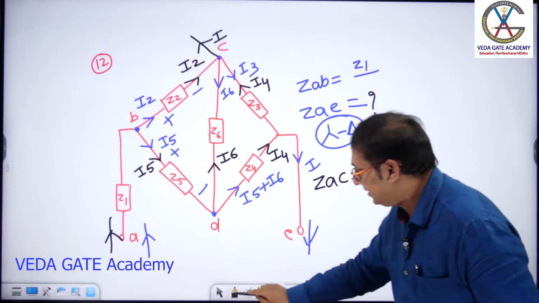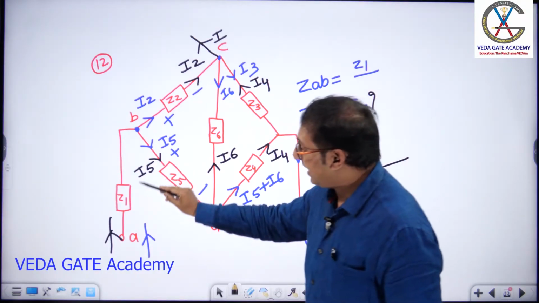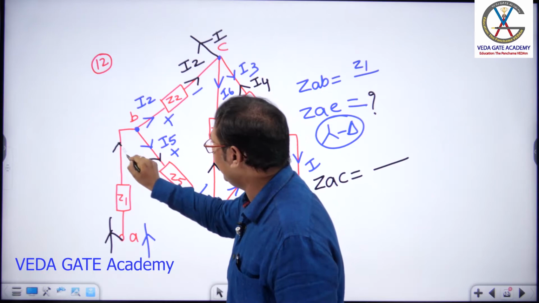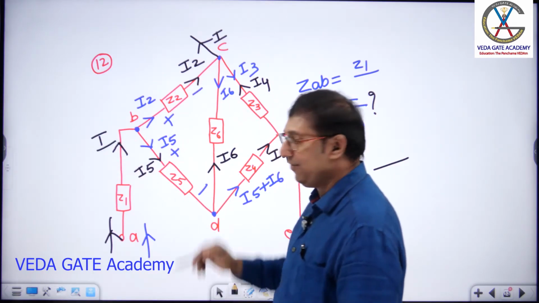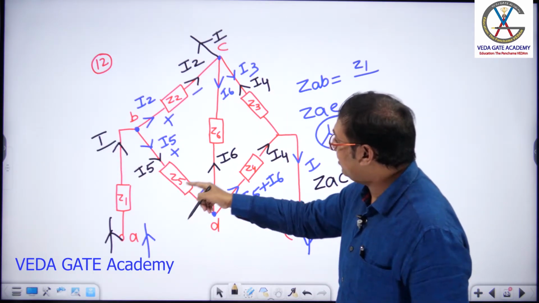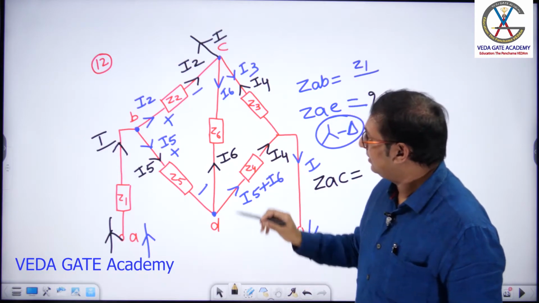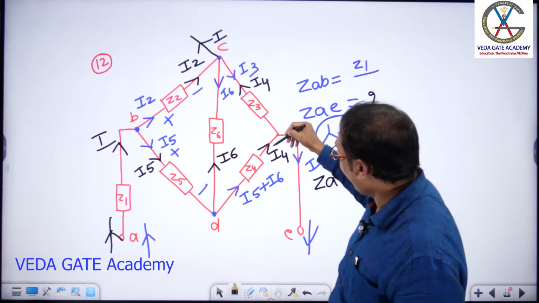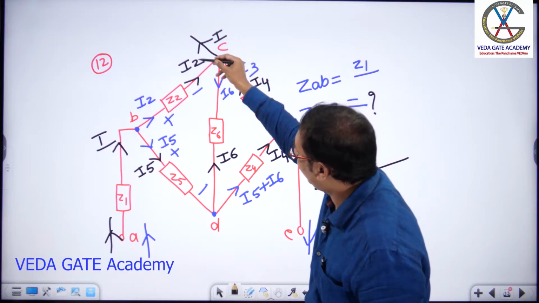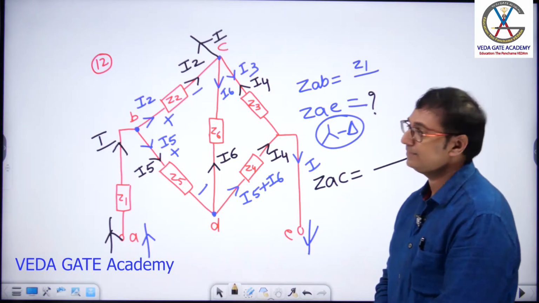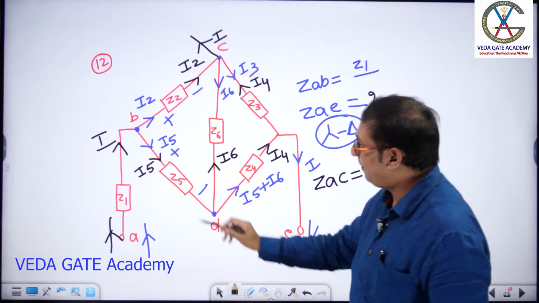Yes, tell me, sir. I current divided like what? I2 and I5. I5 current divided like what? I6 and I4. All the currents, please. I4 plus I6 and I2 add like I. Done, sir. Right.